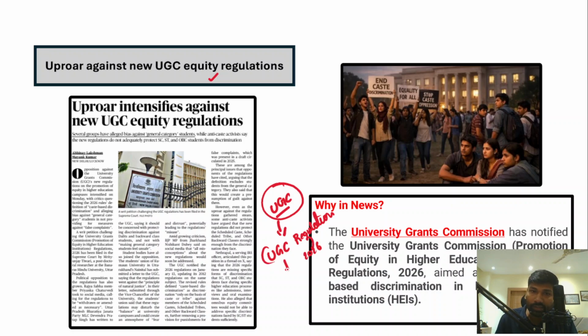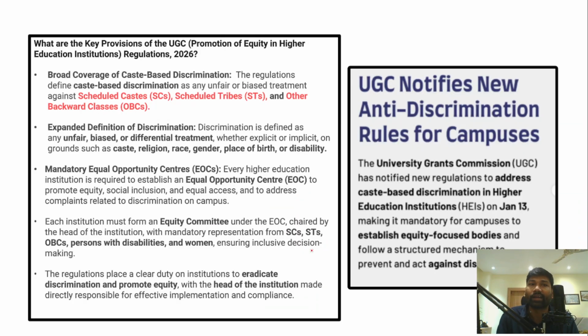Now, what is the objective of these regulations 2026? They aim at tackling caste-based discrimination in higher educational institutions. So the objective of these regulations is to prevent and prohibit caste-based discrimination against the lower castes of the society, scheduled castes, scheduled tribes, and other backward classes. Let's understand some of the key provisions of the UGC Promotion of Equity in Higher Educational Institutions Regulations.